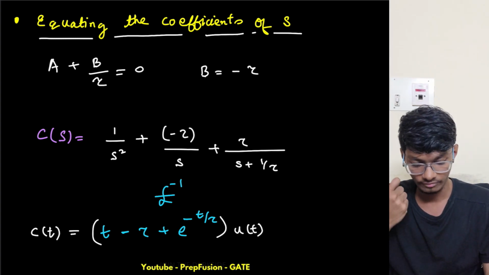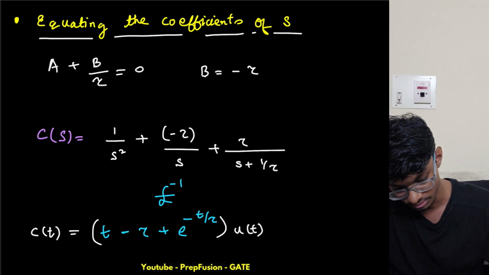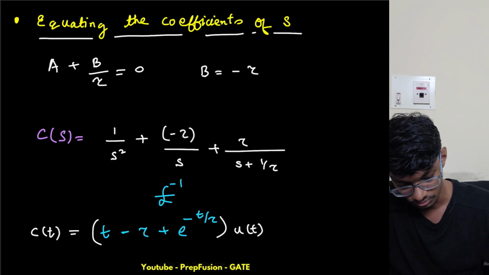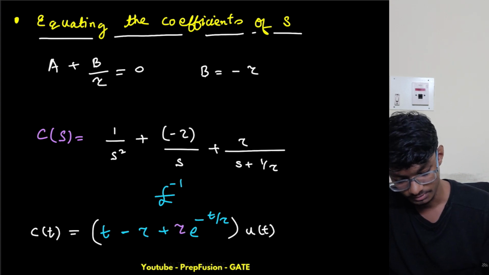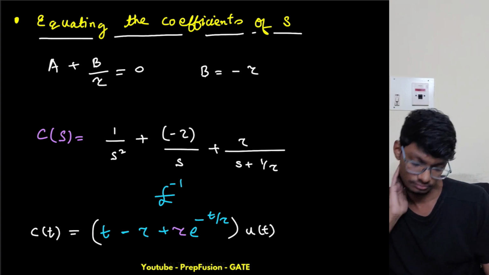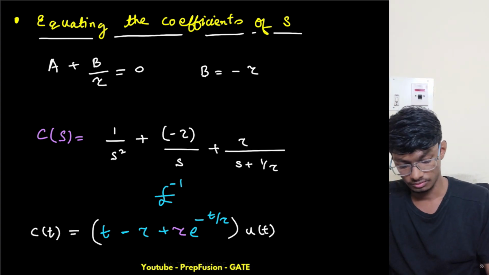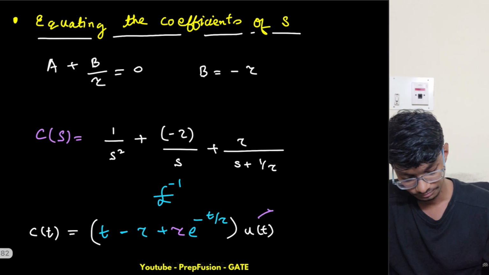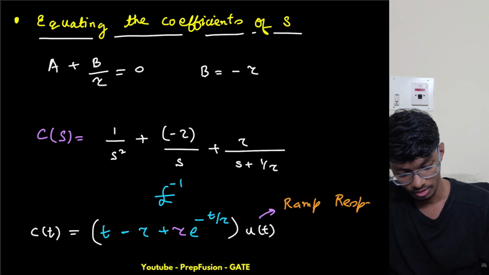Sorry, I forgot one thing, there was also tau here, like this one, this tau I forgot. So this is my tau. Now this is my ramp response. Now I have to find the error.